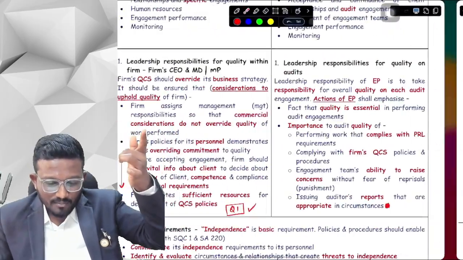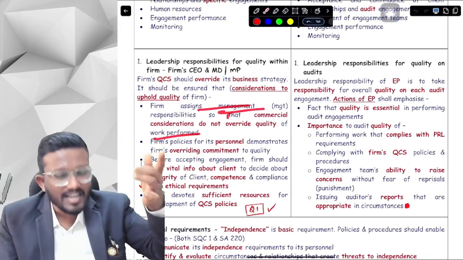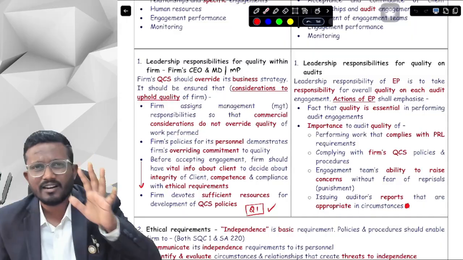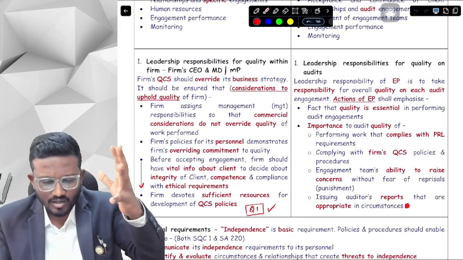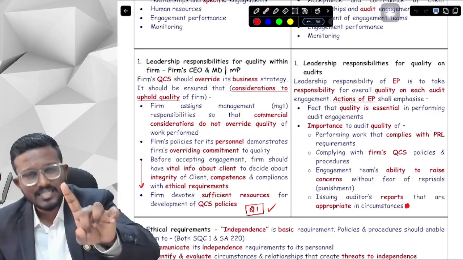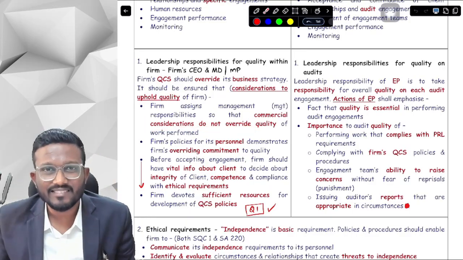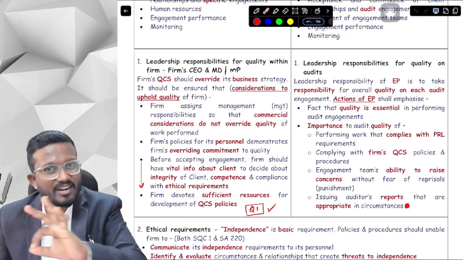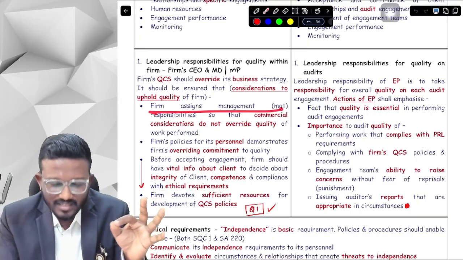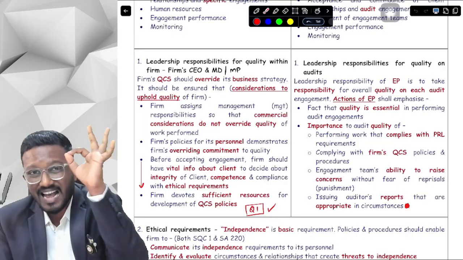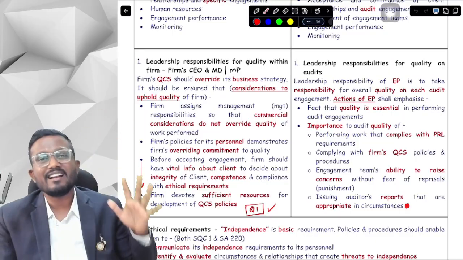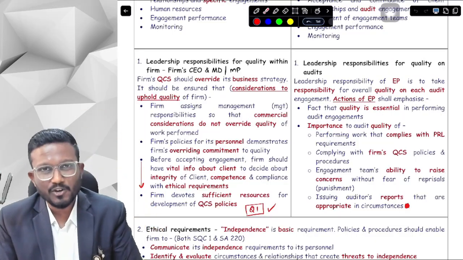About all the blue words, you have to read them 2-3 times so that you understand in what context each keyword is used, so that you can write similar words in your exams. But you don't have to be 100% correct. If you write all the keywords and underline them, then you are definitely going to get 100% marks, that's for sure. Okay, yes sir.